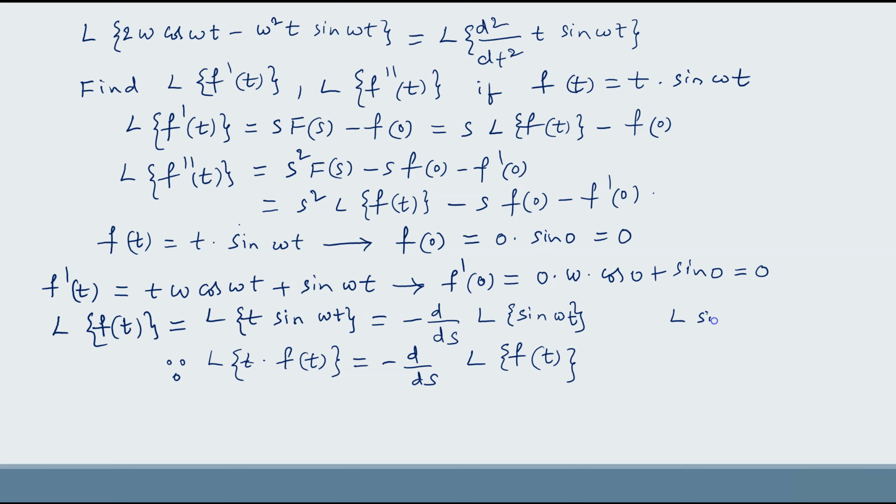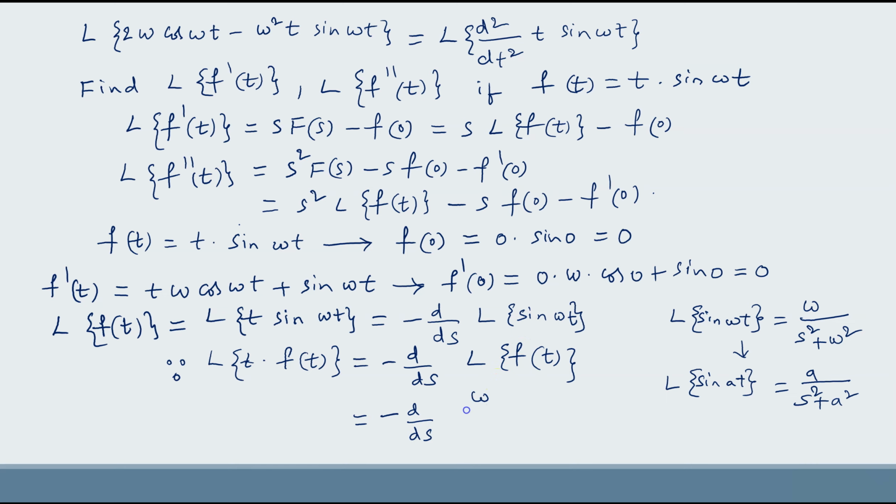Now the Laplace transform of sin omega t equal to omega by s square plus omega square, since the Laplace transform of sin at equal to a by s square plus a square. According to this formula, this is equal to minus d by ds of omega by s square plus omega square. Now we have to differentiate this with respect to s.